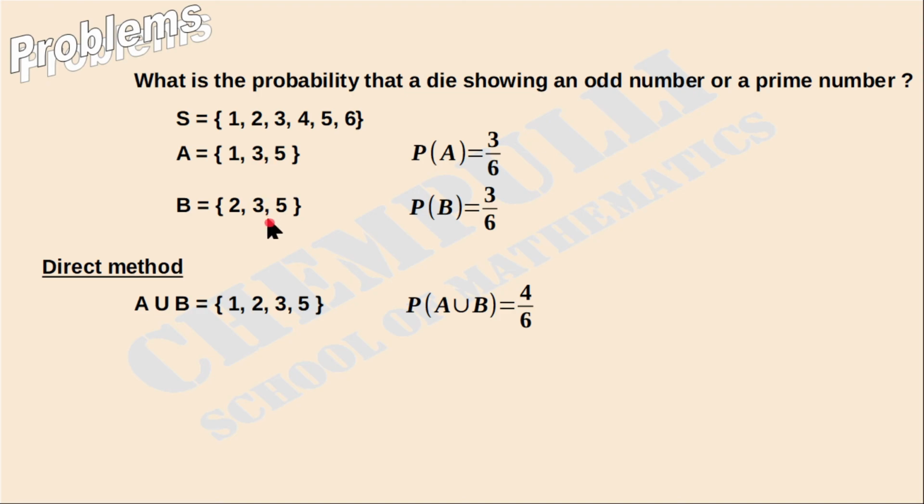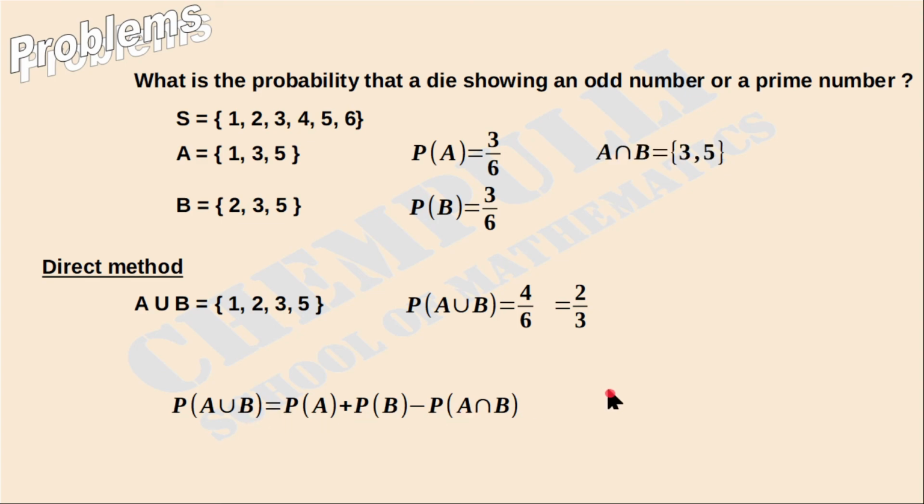That means which formula do we have to use here? P of A union B is equal to P of A plus P of B minus P of A intersection B. This formula we have to use here. This is the formula to find P of A union B in the mutually non-exclusive event case.